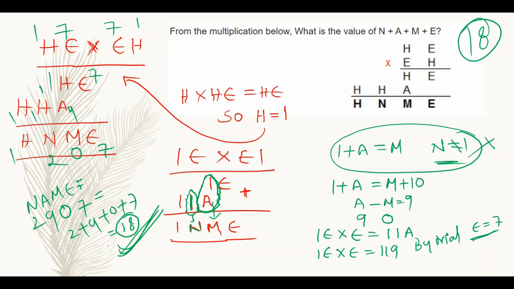Just keep one thing in your mind, that is, always we have to consider carries. Either we are getting a carry from the previous column or we have to give a carry to the next column. We have to check. This is a very important thing in this particular type of question. We have to take some cases and check which case is apt for the calculation. Some cases will be rejected and some cases will be considerable, right?